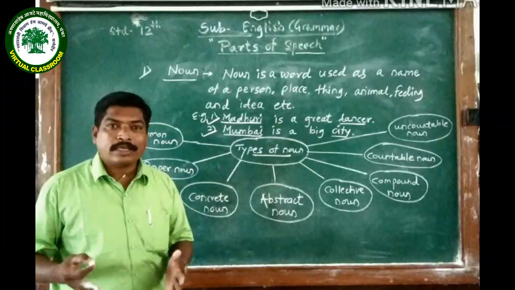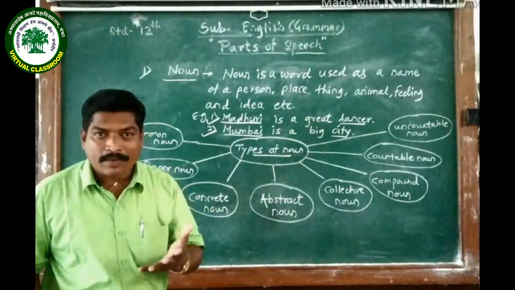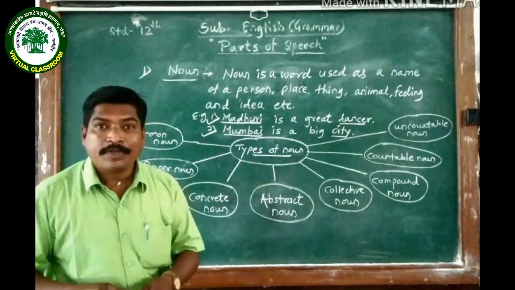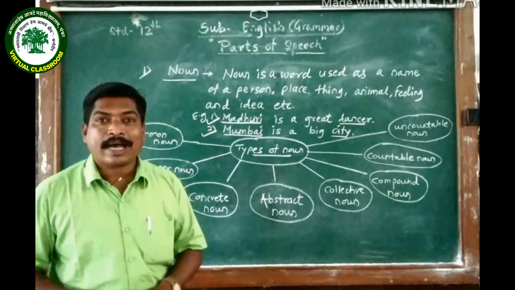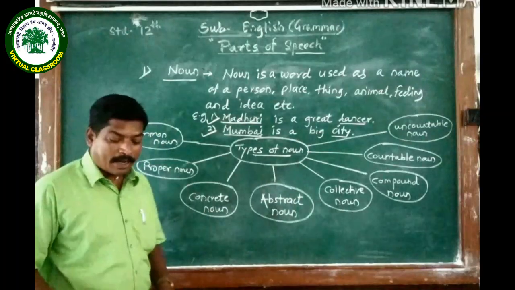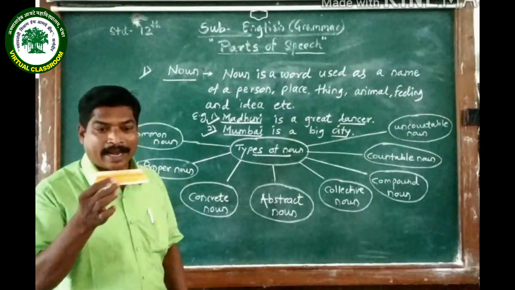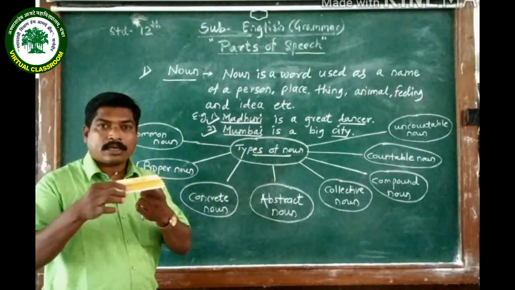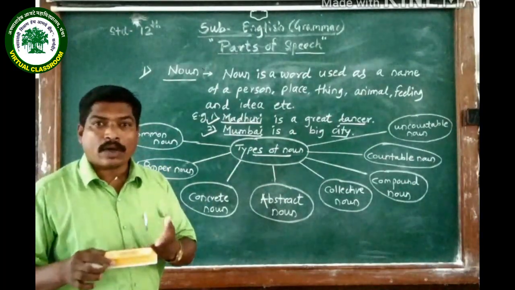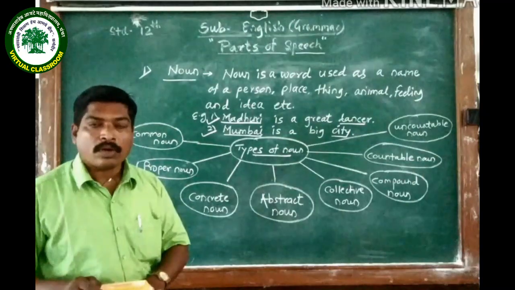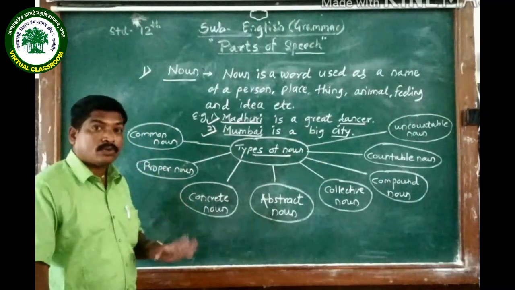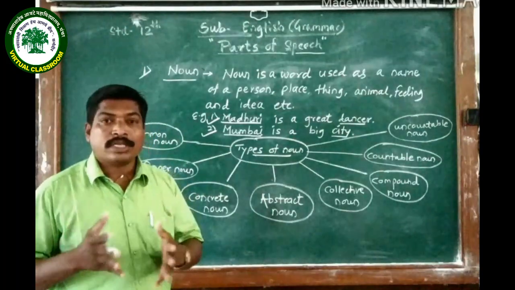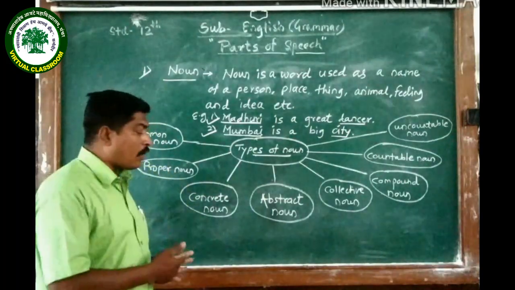So which are those things which we can see with our eyes, which we can touch, which we can sense, which we can taste? Those things are concrete nouns. For example, this is the duster in my hand. I can touch this duster. I can see that duster. So this is a concrete noun, duster. Concrete noun refers to the things which physically exist. Those things are called concrete nouns.